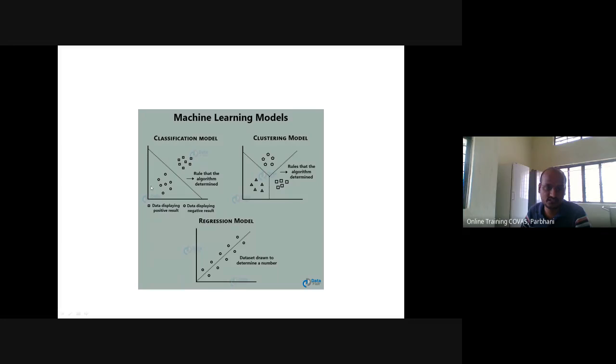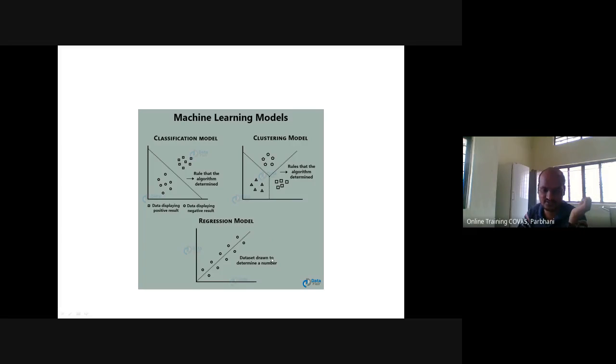Based on disease parameters, age, and different health parameters, we can classify whether the animal will be on the right side or the left side of the classification: either diseased or not diseased. Clustering: animals of different ages can be clustered together, and based on the clustering method we know whether a particular animal will have the disease or not. And this is a regression model.